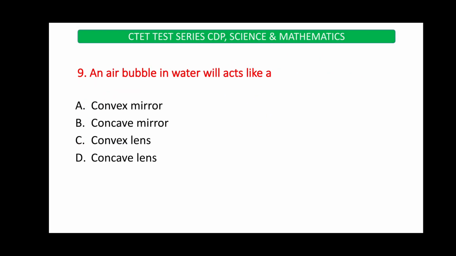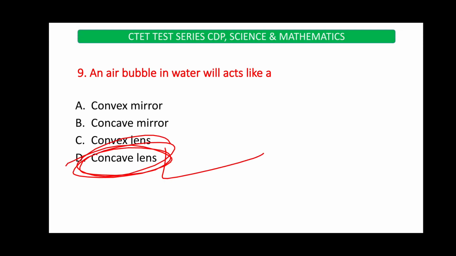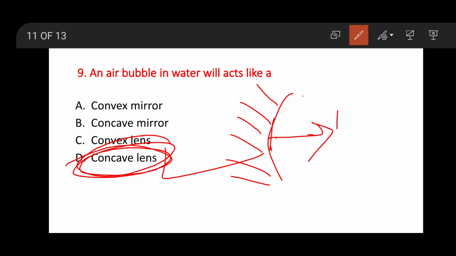An air bubble in water will act like a convex mirror, concave mirror, convex lens or concave lens. An air bubble in water will act like a concave lens. Option D is the right answer. Concave means like this. Concave means this will be the rough surface and this will be the reflecting surface.